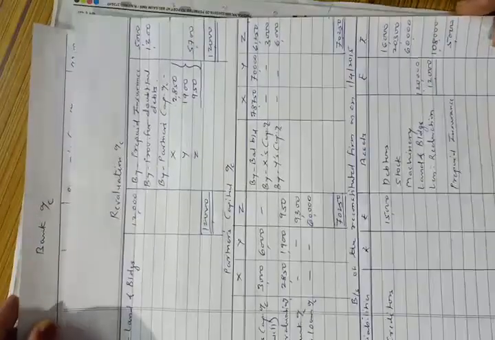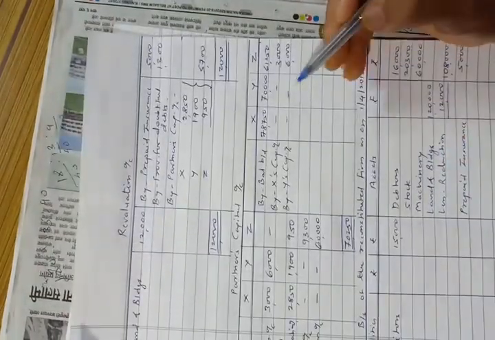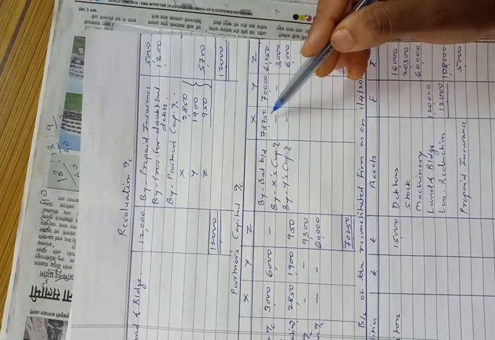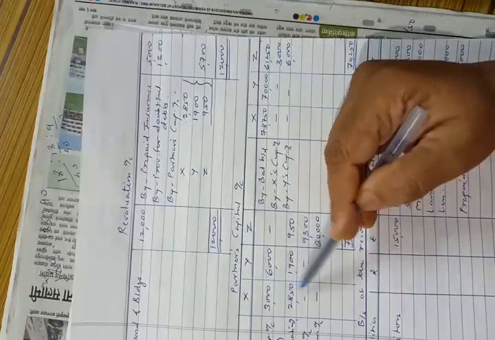Okay. Now before tallying X and Y's capital accounts, we have to make adjustment of their capitals in their new profit sharing ratio. So we will calculate the remaining part here. See now, credit total of X is 78,750 and debit total is 5,850.